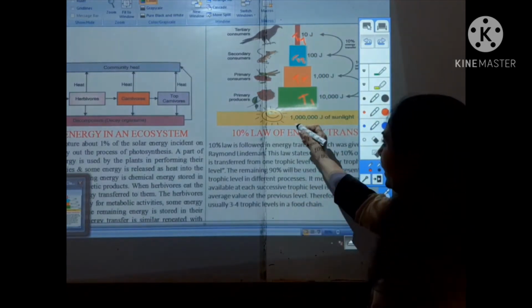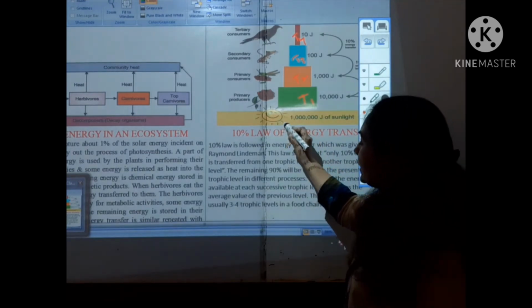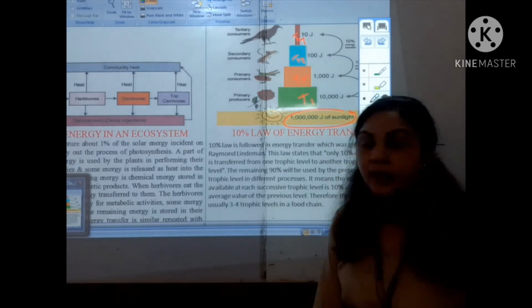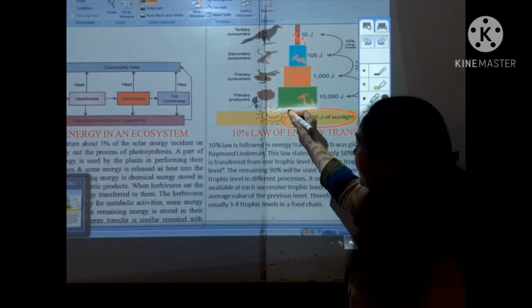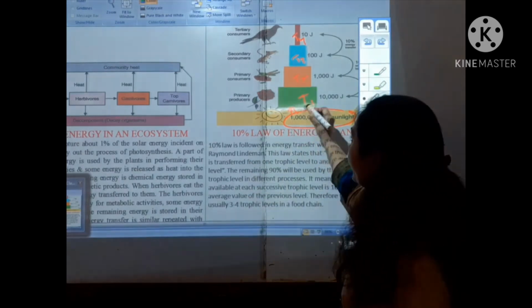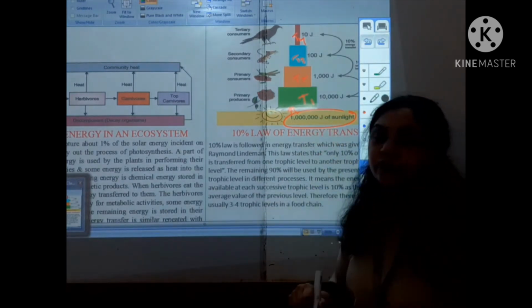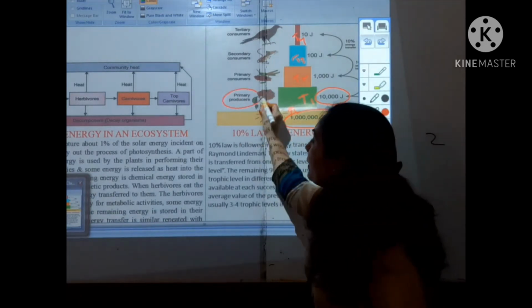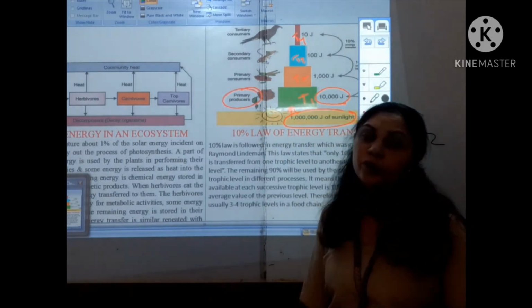Once you look at it, you are looking at the sunlight, and suppose that is 10 lakh joules of sunlight, and only 1% of this sunlight will be captured by the plant. So 1% of the 10 lakh joules, that means 10,000 joules, will be captured by the primary producers or the T1 trophic level.